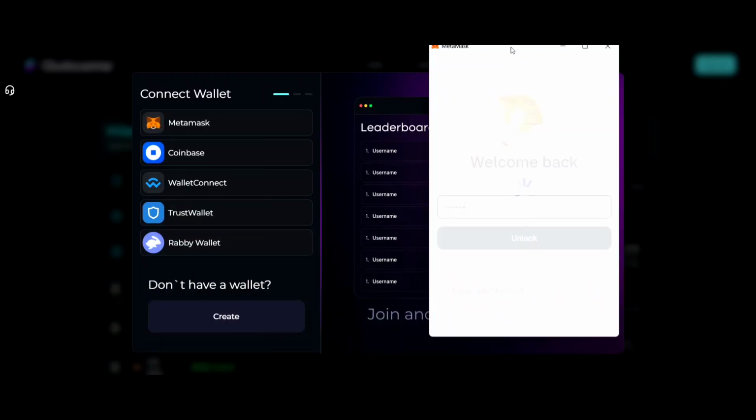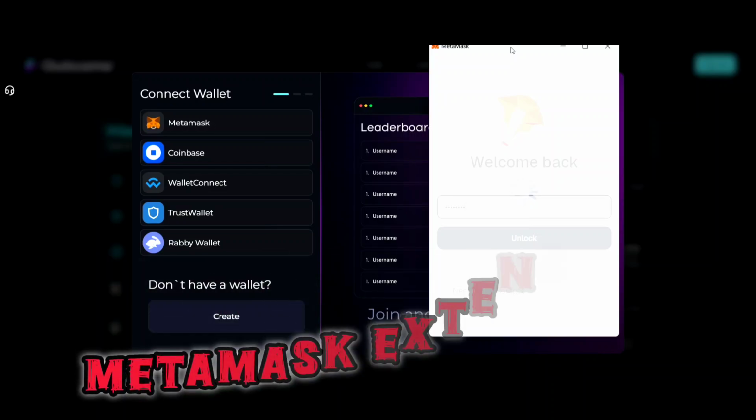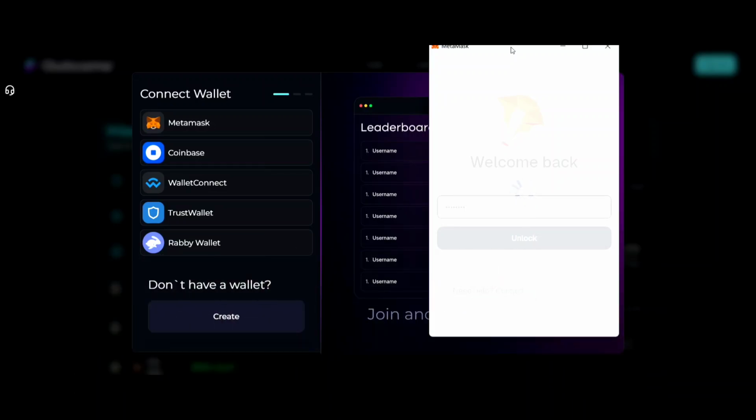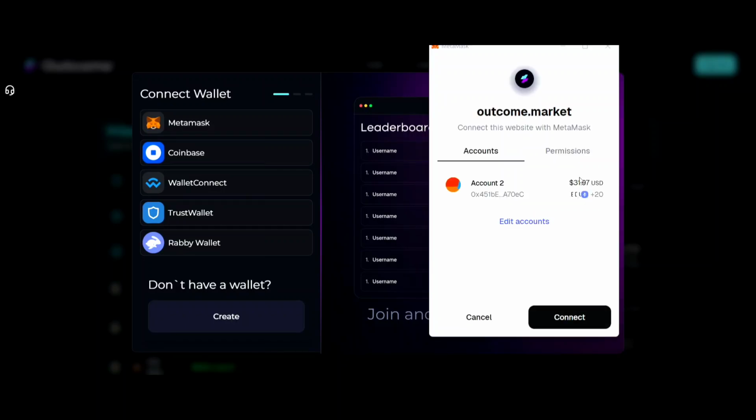Then you can install the MetaMask extension on the Mises browser. So on a mobile phone, I suggest you install the Mises browser. Here it asks you to connect to this website, and you hit the connect button. And you get connected to this website.